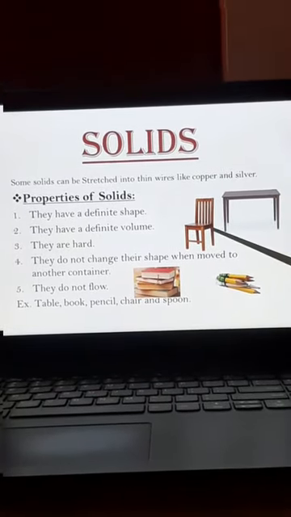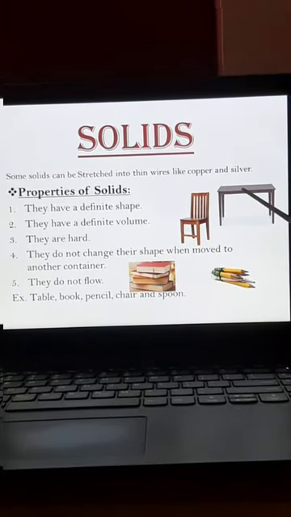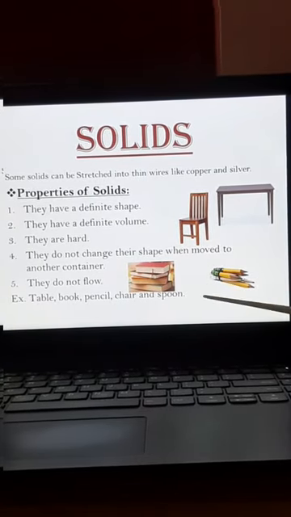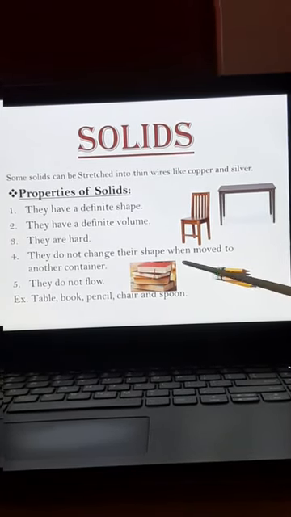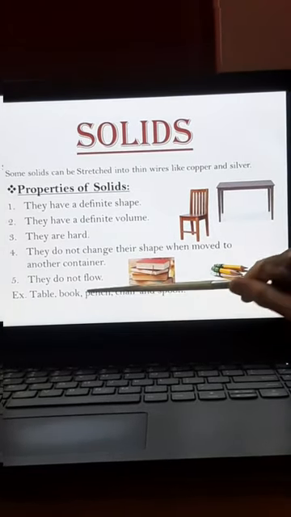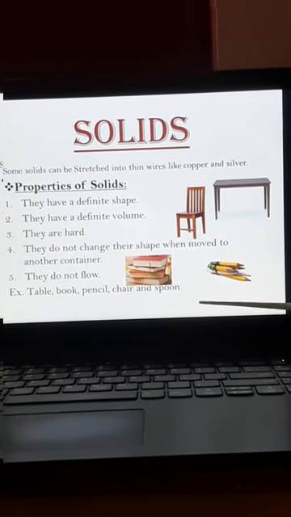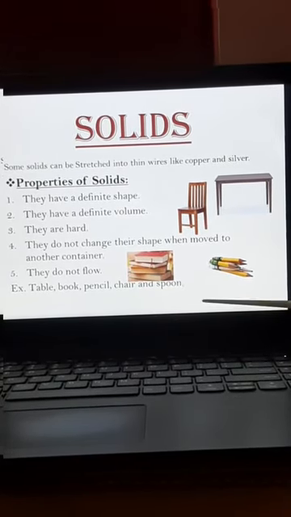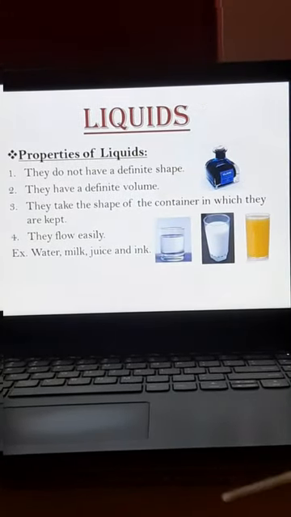Okay children. Next, they do not flow. Do tables flow? Do chairs flow? Books, pencils, scale, eraser, do they flow? No, they do not flow. So examples of solids are table, book, pencil, chair, spoons, and you can also give me some examples like eraser, sharpener, etc. Okay children. So the next part is properties of liquids.